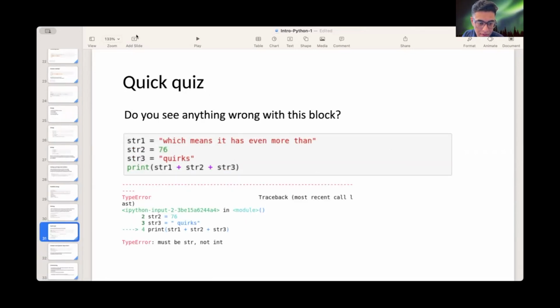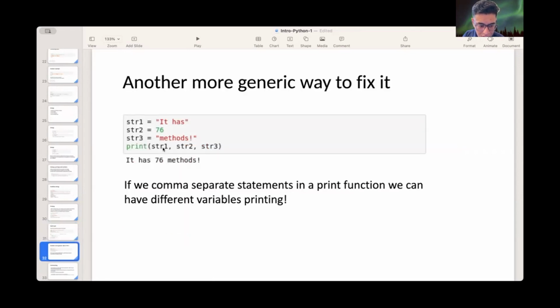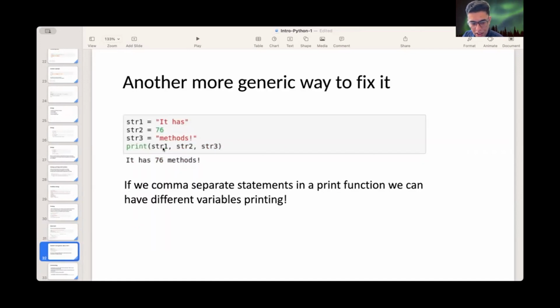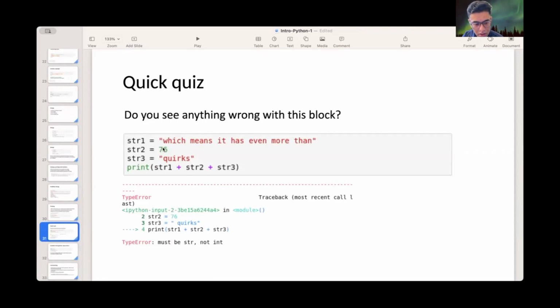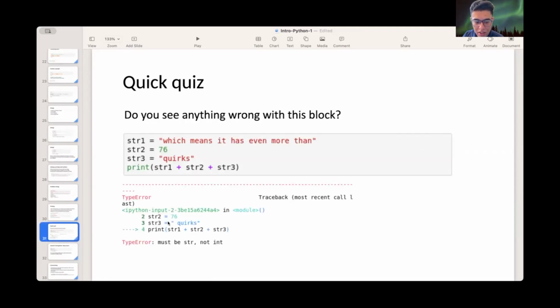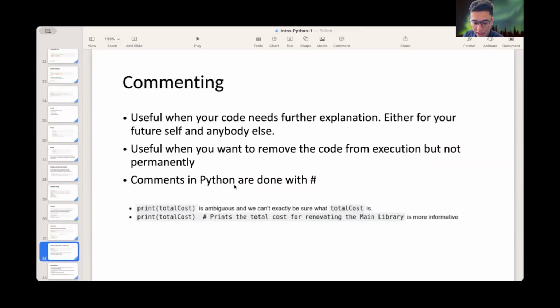Anything wrong with this block? This is an int and not a string, so this can't be added. You can do this by printing these, but you can't do the plus sign with this.